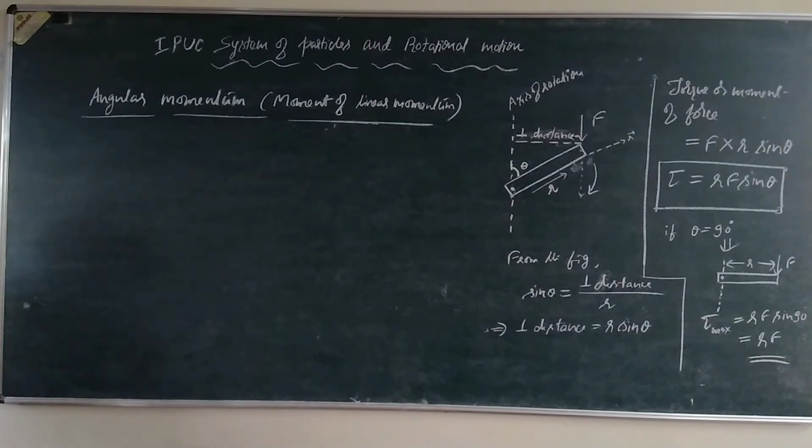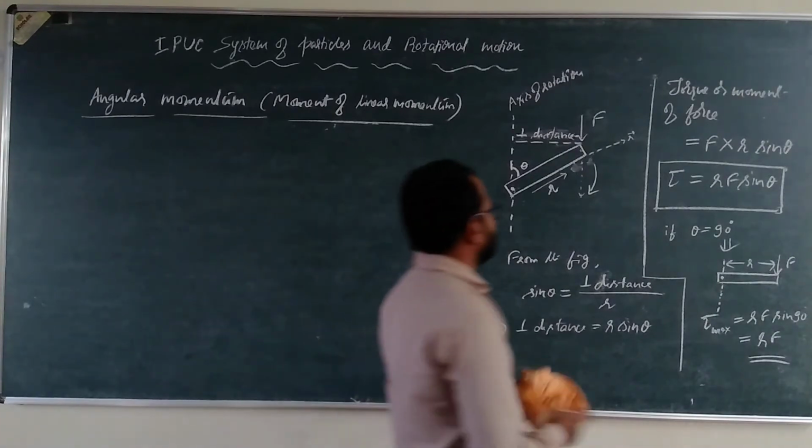Okay, right. So how do we calculate, how do we measure the angular momentum of a rotating body? Consider the same diagram here.